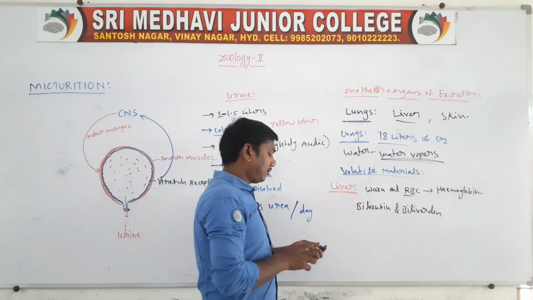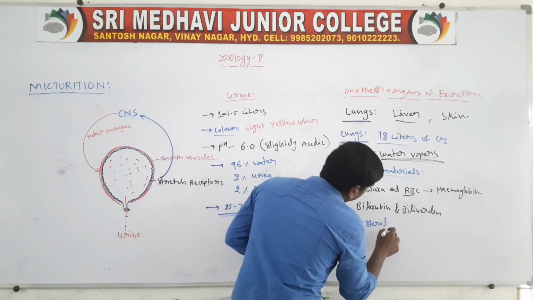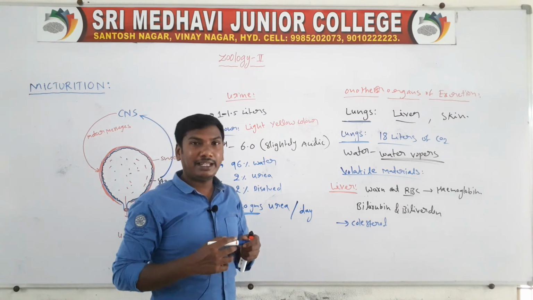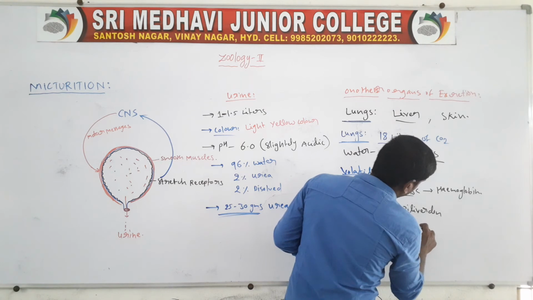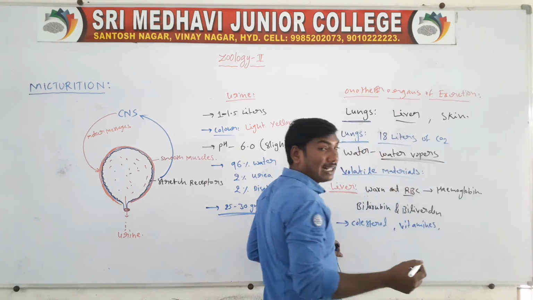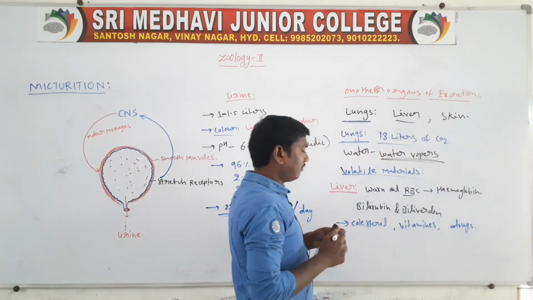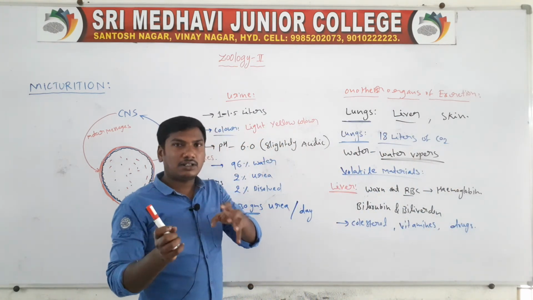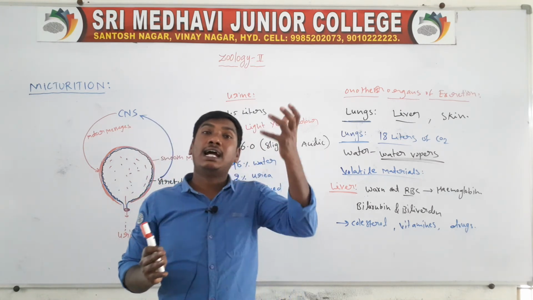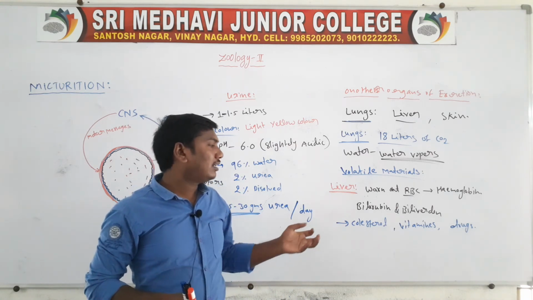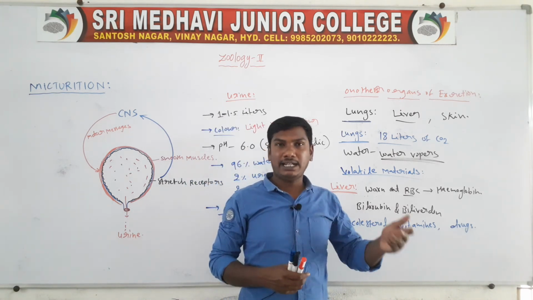The liver also excretes cholesterol, vitamins and drugs. The liver is the largest gland of the human body. It excretes bilirubin and biliverdin from the destroyed RBCs, and also eliminates cholesterol, vitamins and drugs.